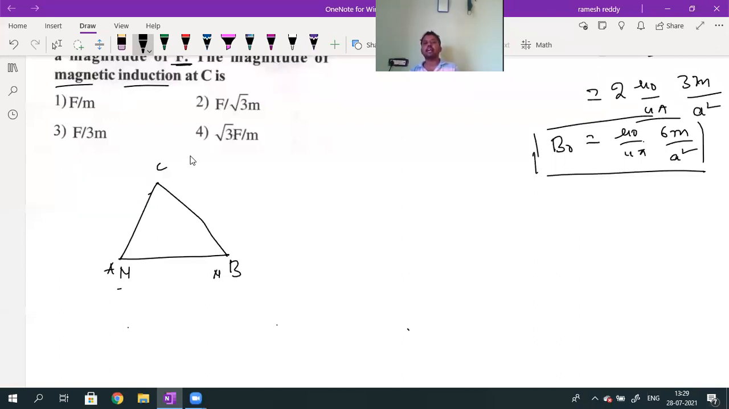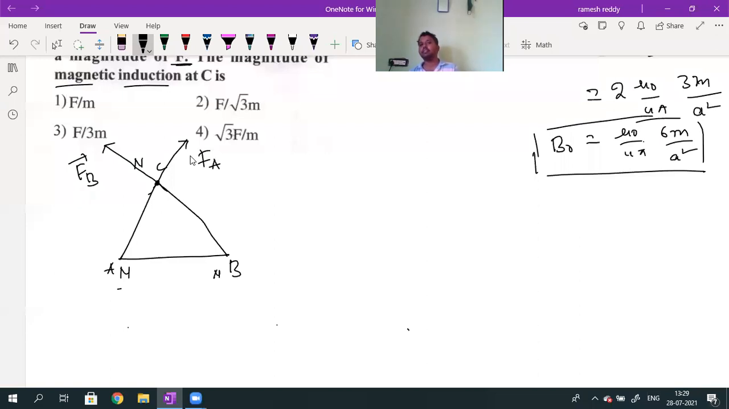If I want to calculate the magnetic field induction at C, let me consider a unit north pole. Let me consider one more north pole of pole strength m at C. On this north pole, the repulsion force due to A is Fa. And the repulsion force acting on the north pole placed at C due to B is Fb.